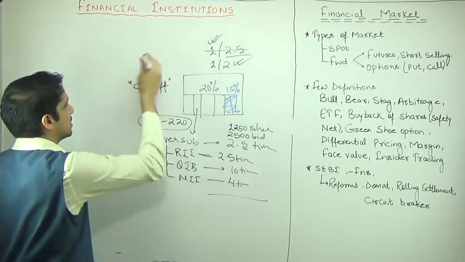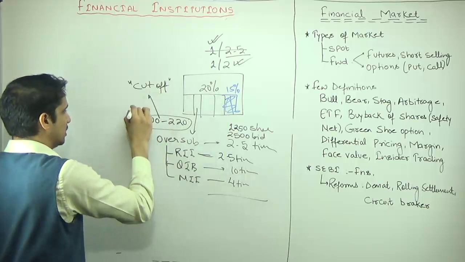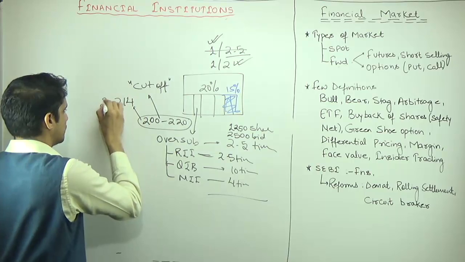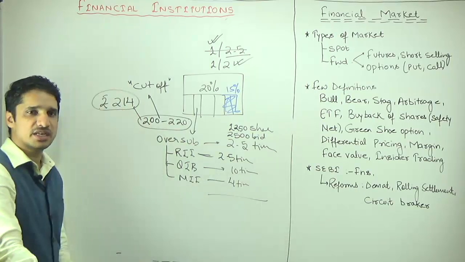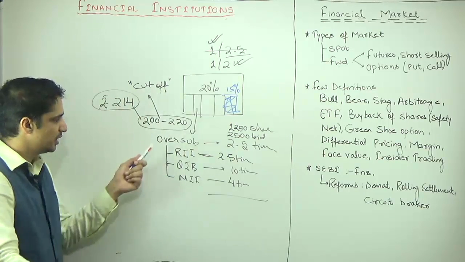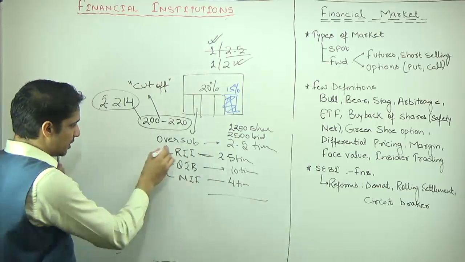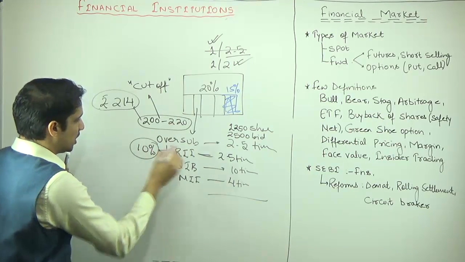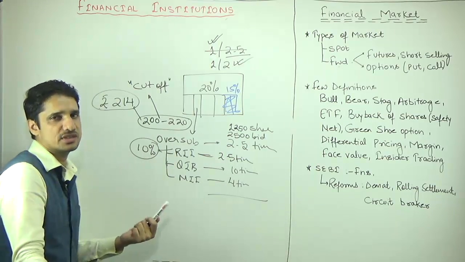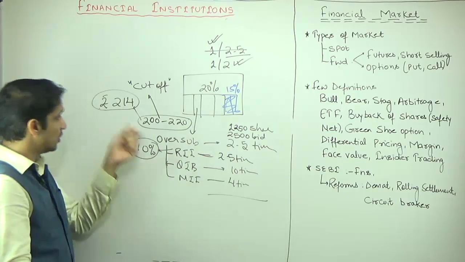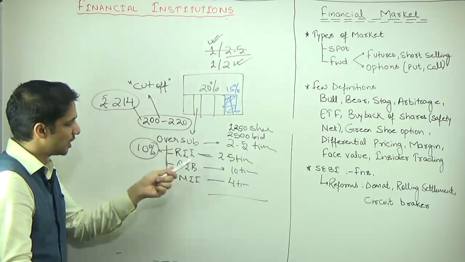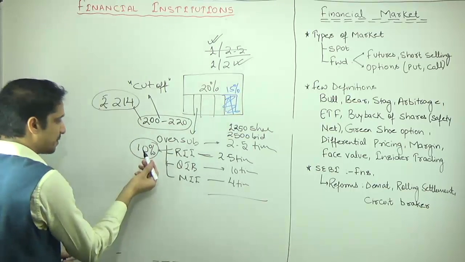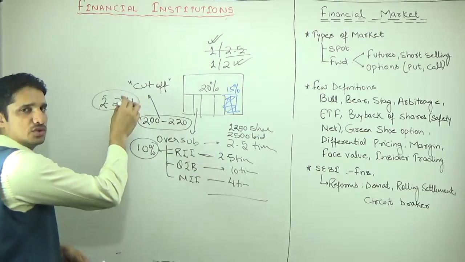Suppose the shares are listed at 214 rupees. The company has said I will give a 10% discount to the retail individual investors. So the RII will not get it at 214, although the RII gave a bid of 214, but will get it at a 10% discount on this 214.